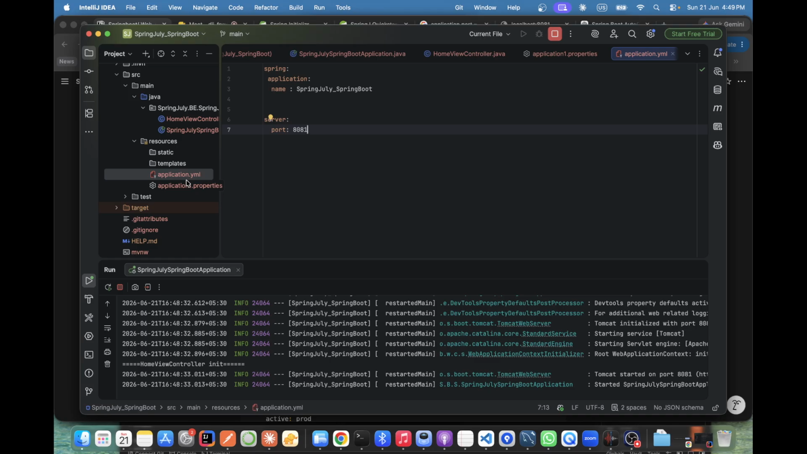So what is profiling? Suppose in any application, we don't directly deploy everything on prod. We have multiple stages as well. As dev, we do development. Then we give it to UAT testing. Then it goes to prod. Sometimes we say UAT as SIT, System Integration Testing, as well. So for these different stages, we need different configuration.